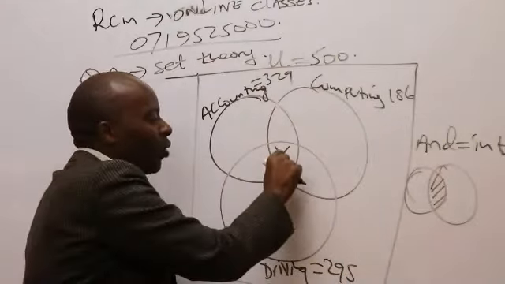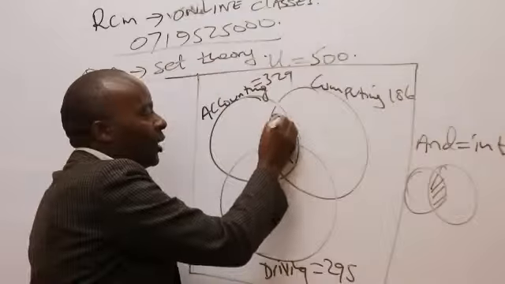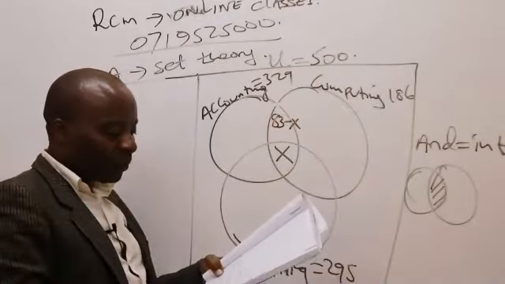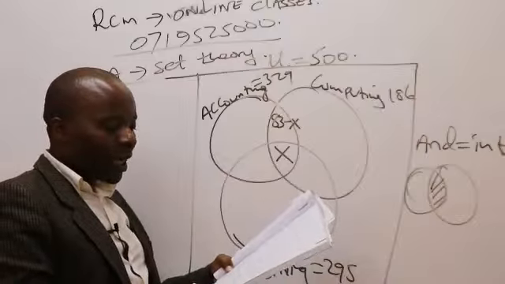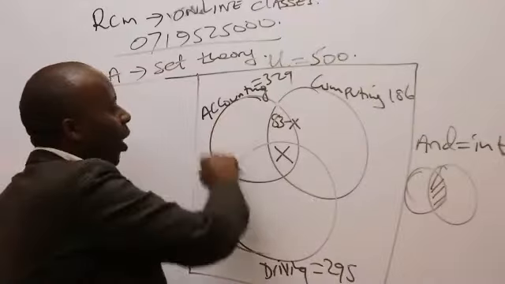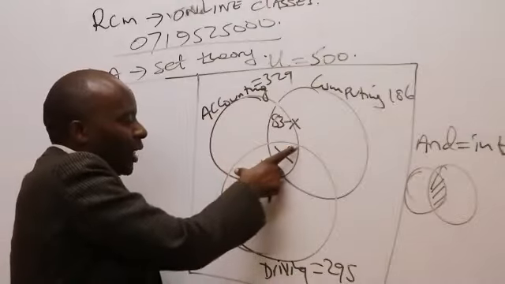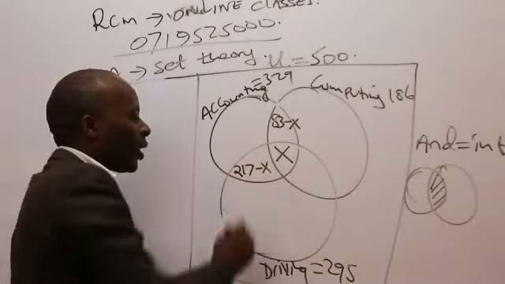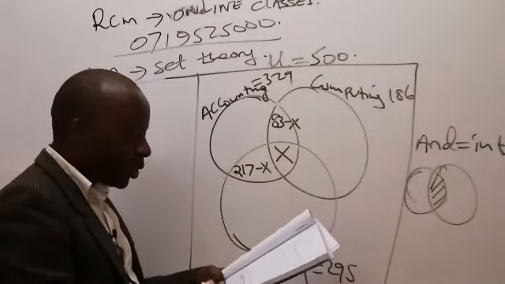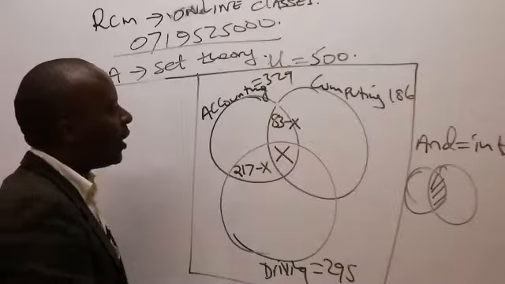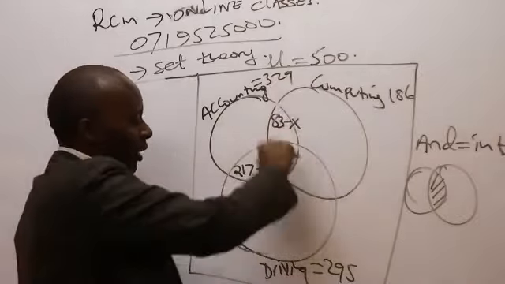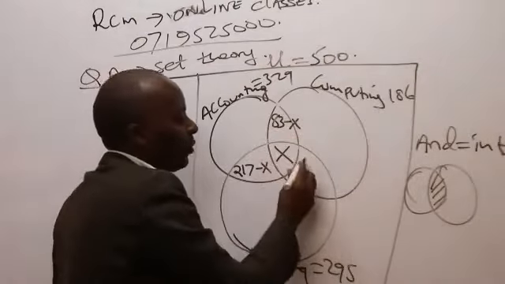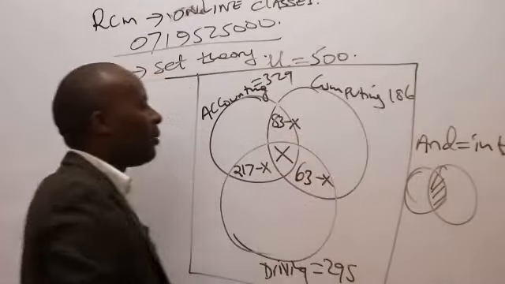Now that I know one component, this will be 83 minus X. Then 217 students are taking both accounting and driving, so the entire intersection is 217, and this one here will be 217 minus X. And then 63 students are taking both computing and driving, so this will be 63 minus X.